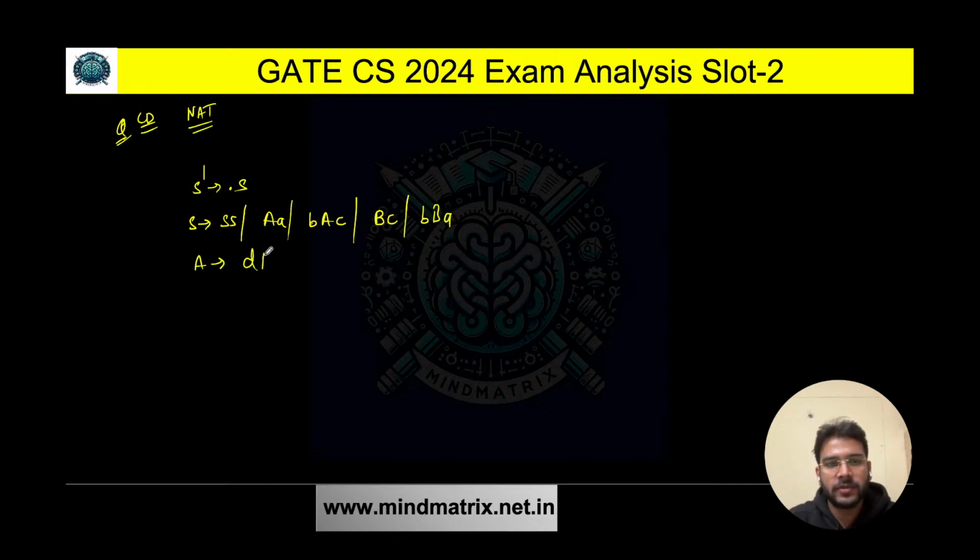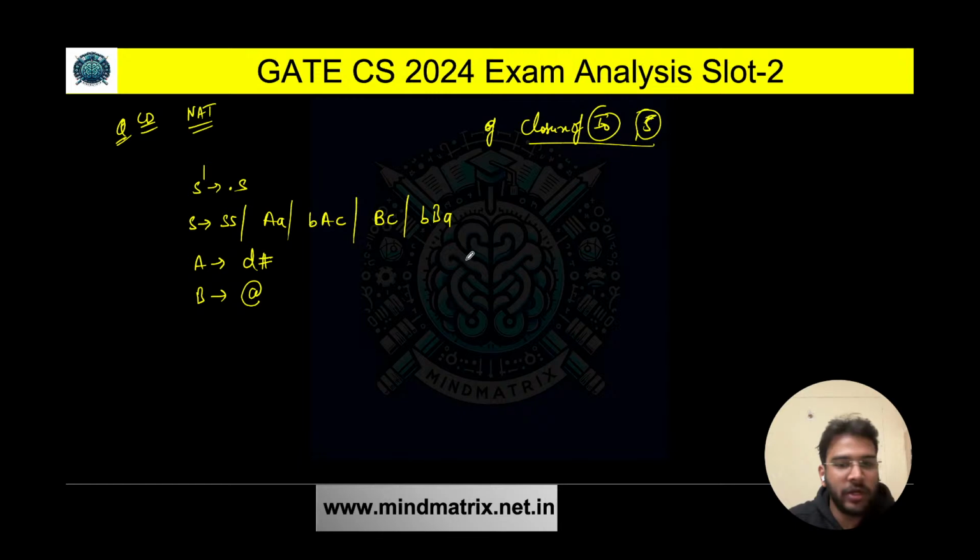A derives D#, B derives @. Clear? This is what is given to us. We need to find the closure on I0 when we see S as the input. So the closure of I0 we need to find out. It is very simple, and we need to find the number of items.